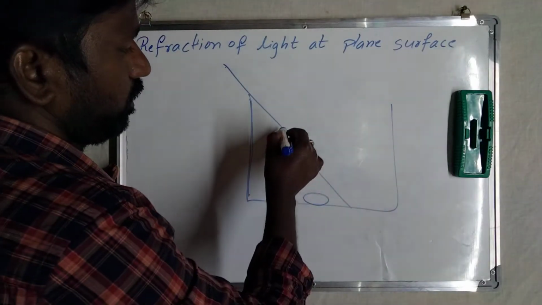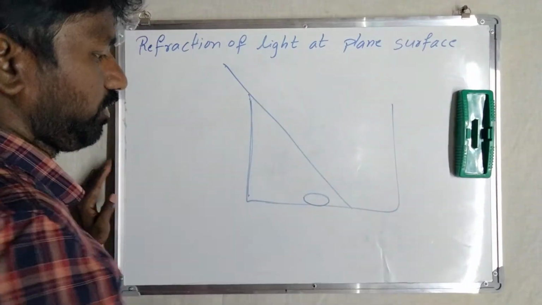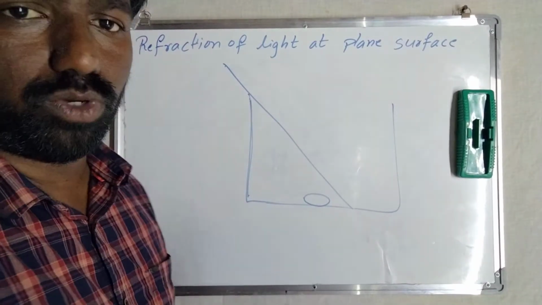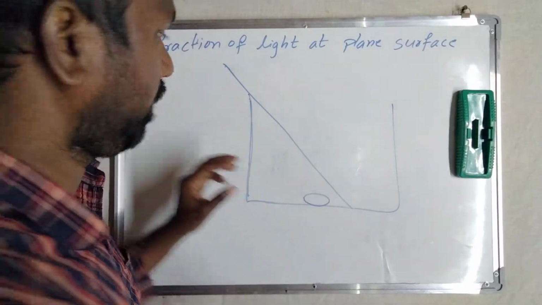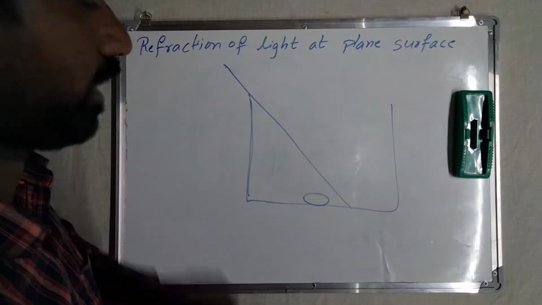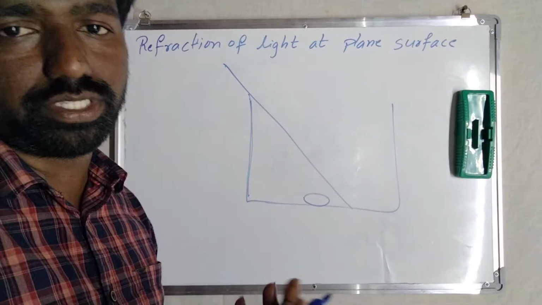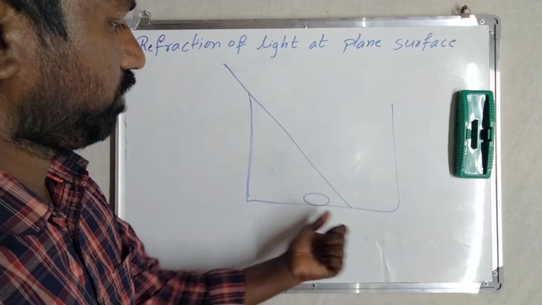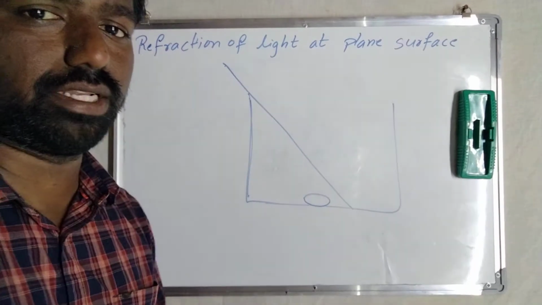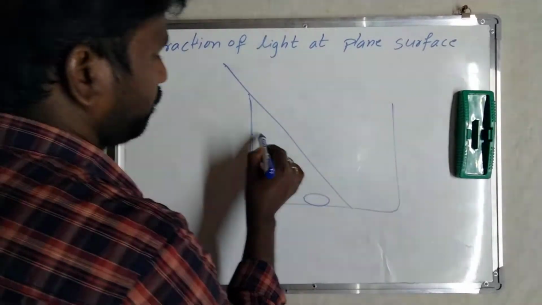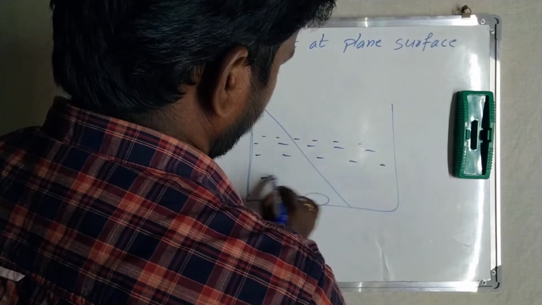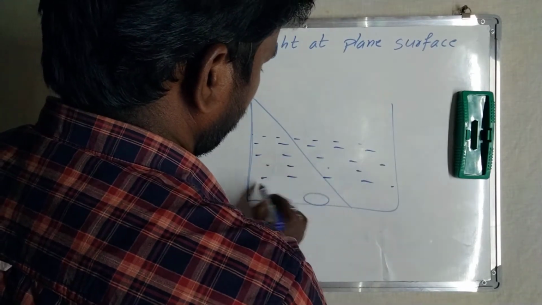So we are looking from this part or from here. The container is empty in this situation. We are not taking water into the container. We are just observing from here onwards. If the rays reach our eye, then we can see any object. But no rays are reaching our eye, so we cannot see the coin, whatever is there. But take some water in the container.